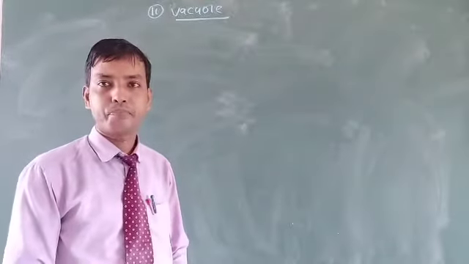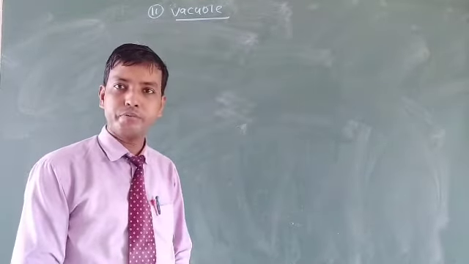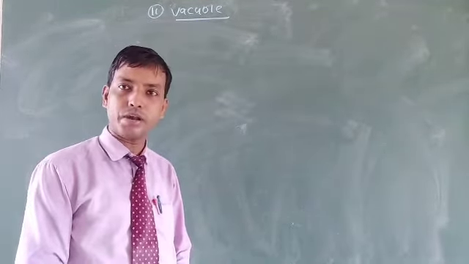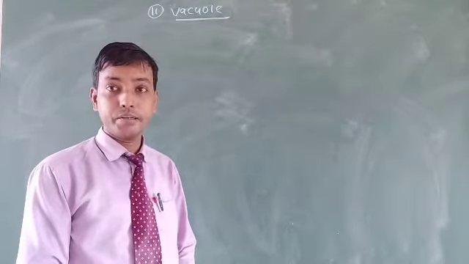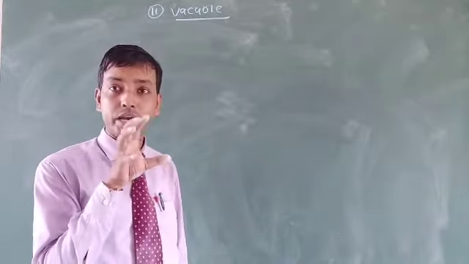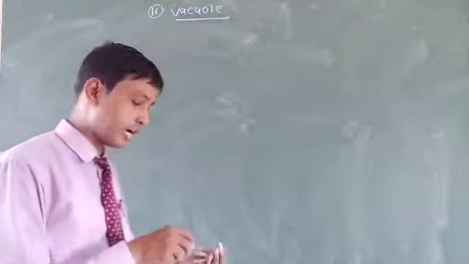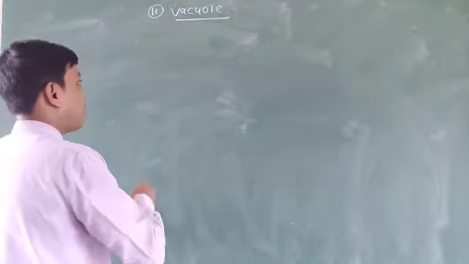Now the vacuole is a very important and essential component of both plants and animals, but in plants it occupies about 90% of the total cell area. Why is it bigger in plants?